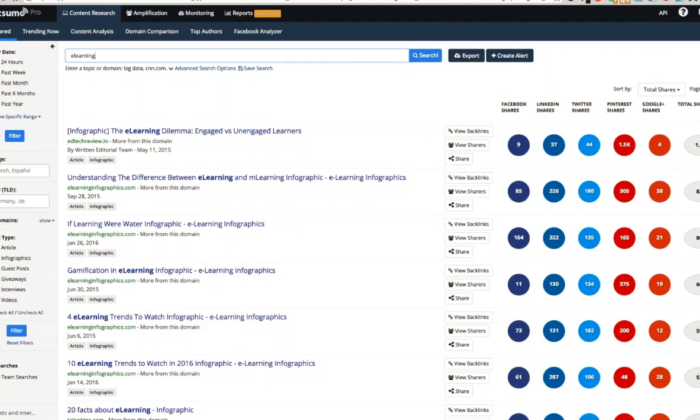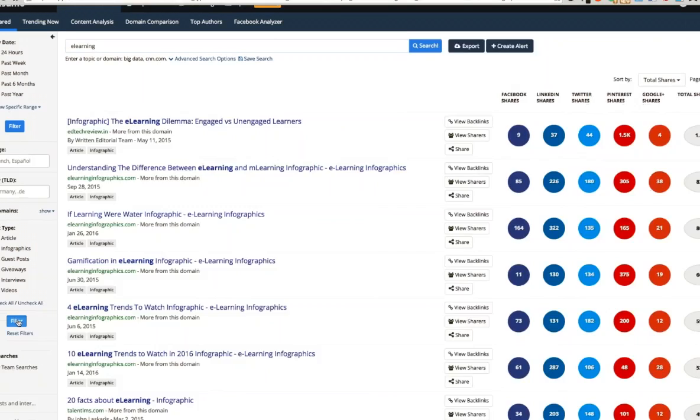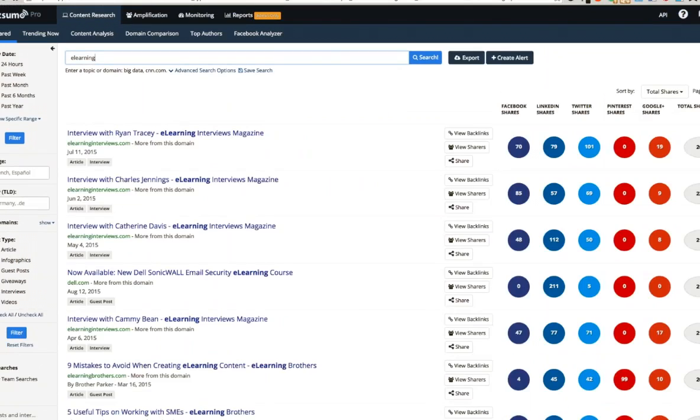Guest posts, giveaways, and interviews, we look for those terms in the top 2 or 3 paragraphs of the content. So if you're looking for someone to create a guest post for your site, or you'd like to interview someone for your site, using the guest post or interview content type filter could be really helpful. You can look to see whose interviews and guest posts have been most successful in your topic area.